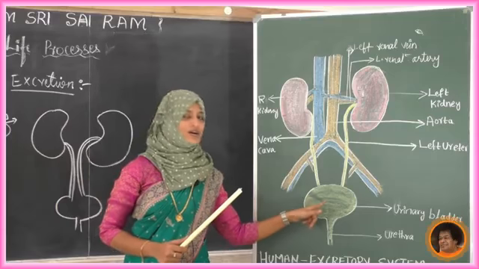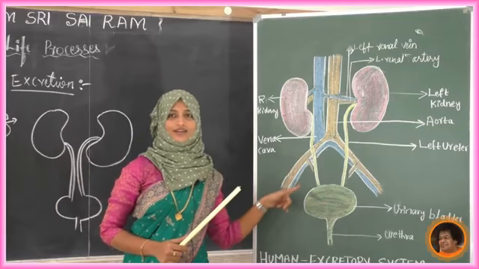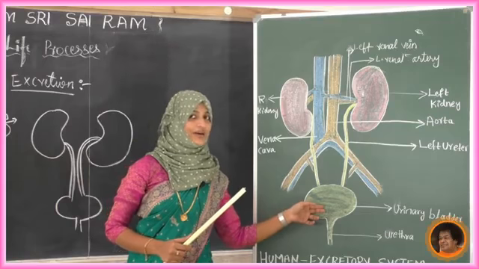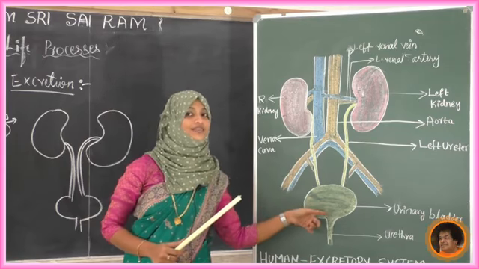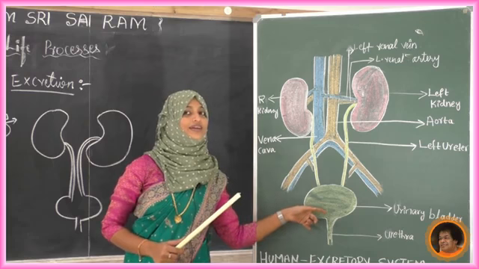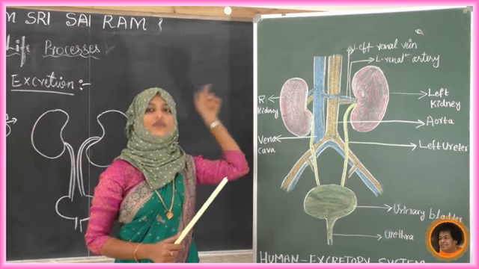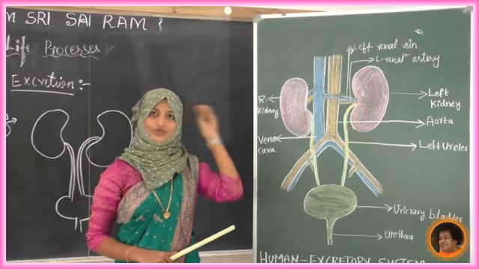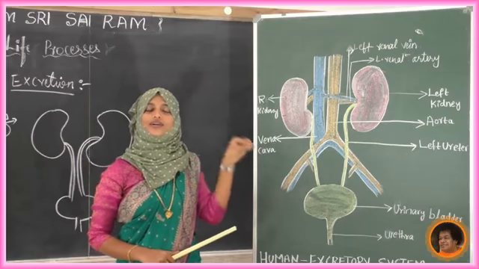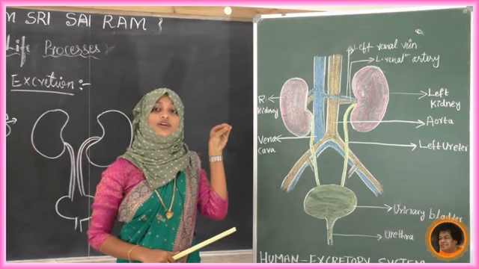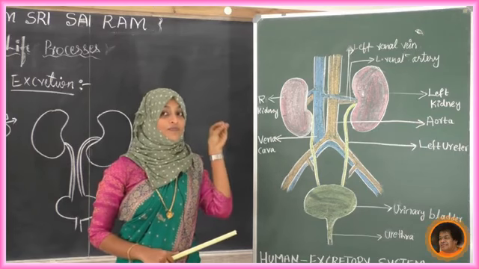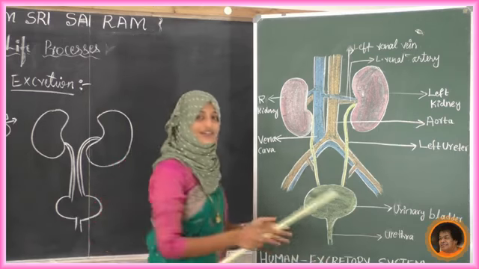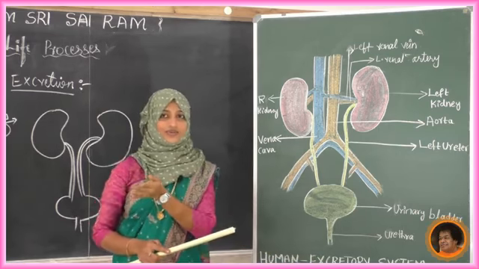So if the bladder is full to capacity, who controls it? It has the capacity of controlling, so who is controlling this? Yes, our nervous system, our brain, is going to control it. Whenever our brain tells the urinary bladder, now it is full, you have to urinate now, only then our bladder is going to open, the urethra opens and urine comes out.